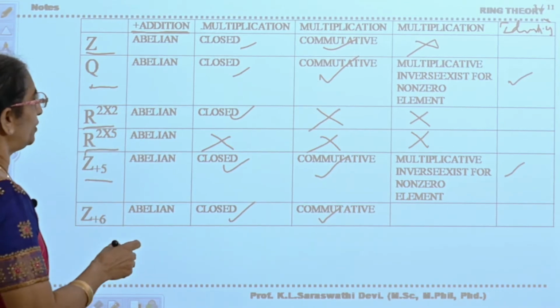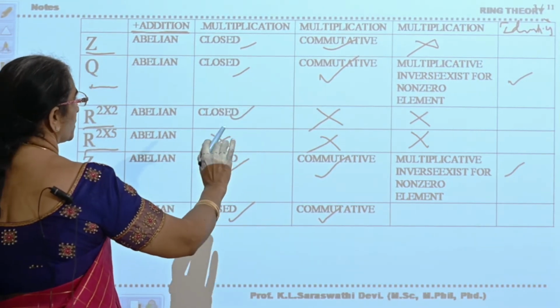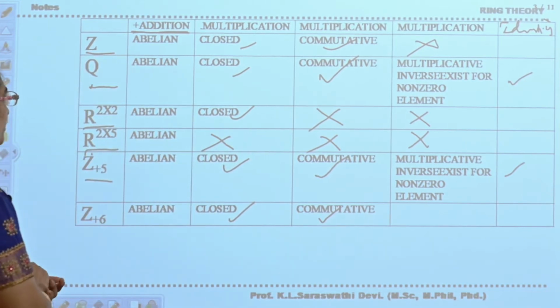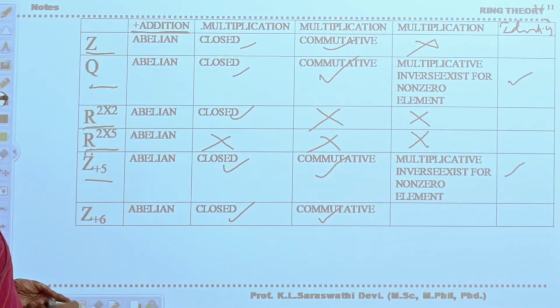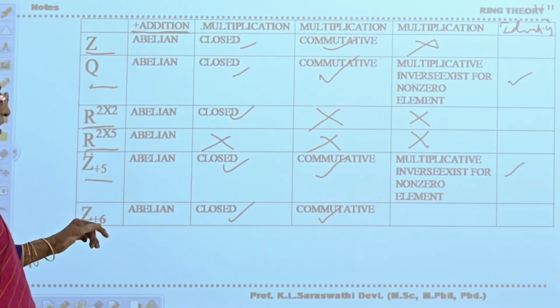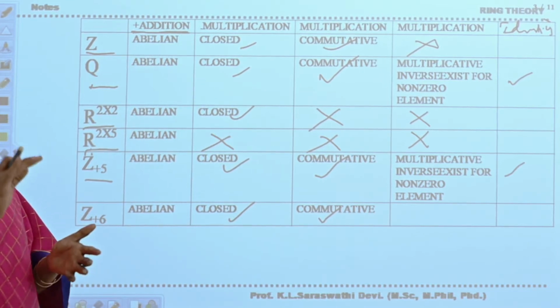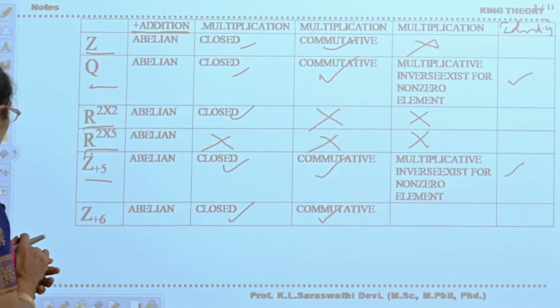Next, the 2 by 2 matrices: commutativity is not satisfied, and the same for the set of all 2 by 5 matrices. But in Z5 and Z6 commutativity is satisfied. So these 3 sets, that is Q, Z5, Z6, may be fields. We will see whether they are fields or not.